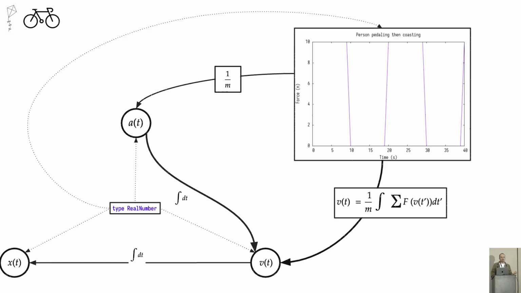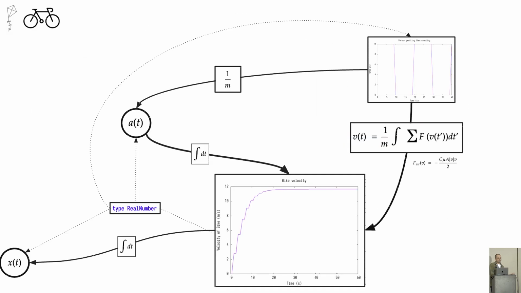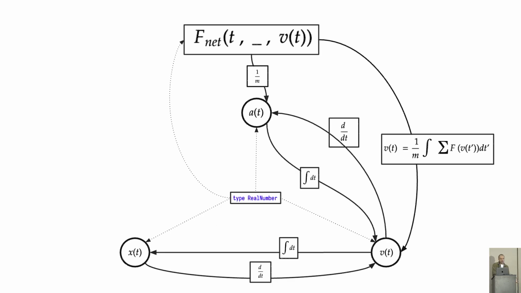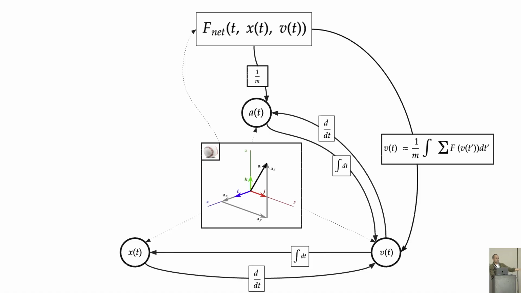By playing around with the area and drag constant, one solution could look like this when the cyclist reaches terminal velocity, or the other one is when pedaling against a headwind. You would see how the velocity increases, and then we will see a seesaw function. Now, as you can see, this is a pretty cool model. It solves a differential equation, but can we improve it? And the answer is yes, we can.